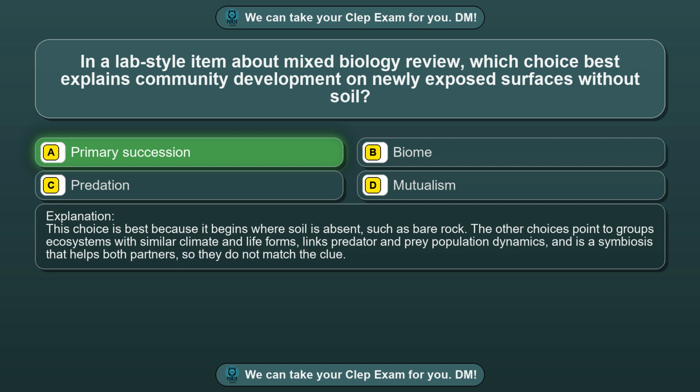The other choices point to what groups ecosystems with similar climate and life forms, what links predator and prey population dynamics, and what is a symbiosis that helps both partners, so they do not match the clue.